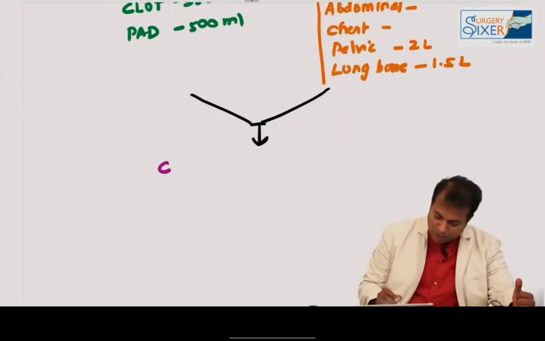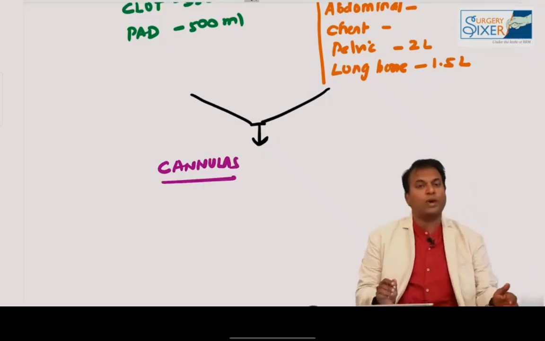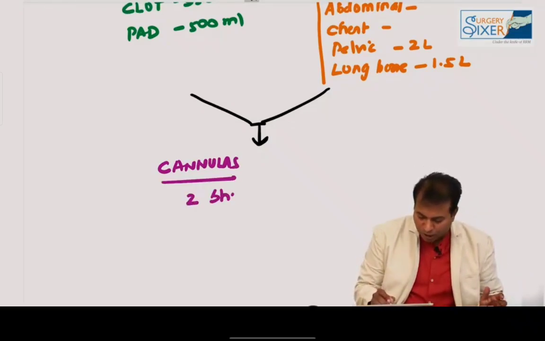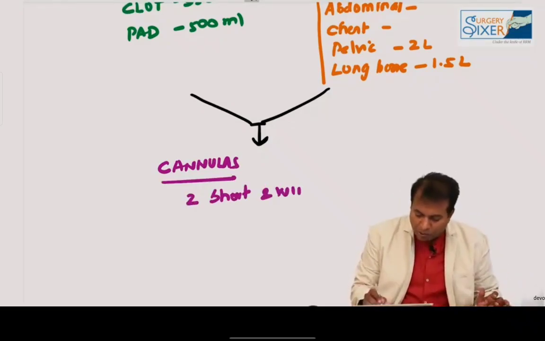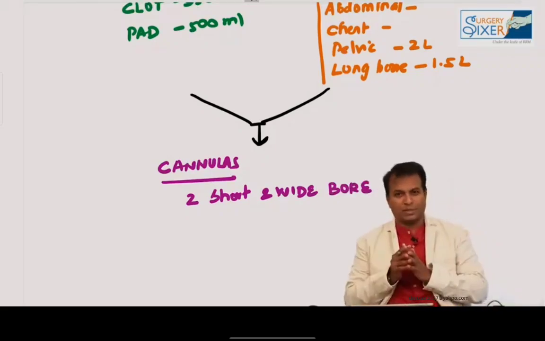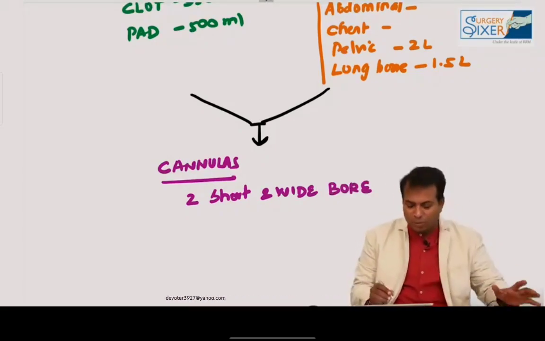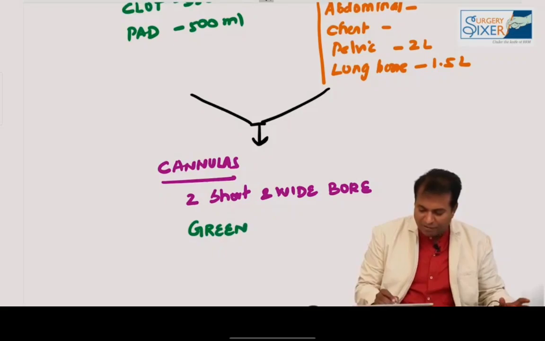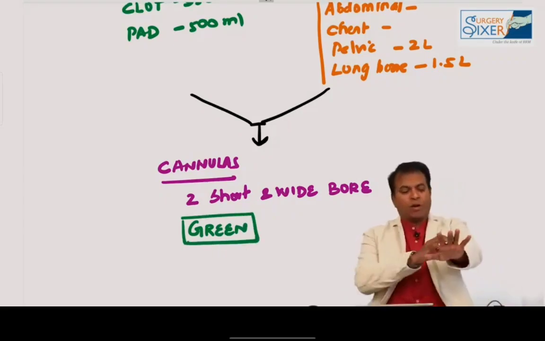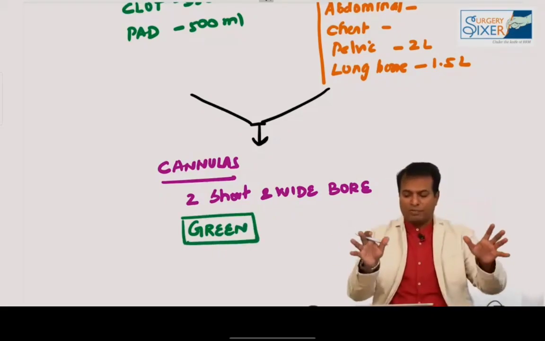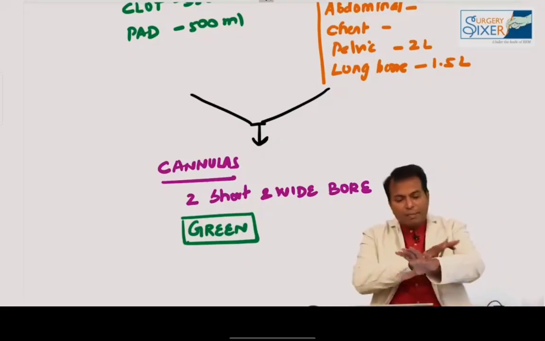So what type of cannula should you put in these patients? You should put 2 short and wide bore cannulas. So what is ATLS recommending? The ATLS manual is recommending at least 2 green Venflons on either side of the cubital. On this vein you should put 2 Venflons. If by chance this vein is not available and we are unable to put the cannula, what will you do?